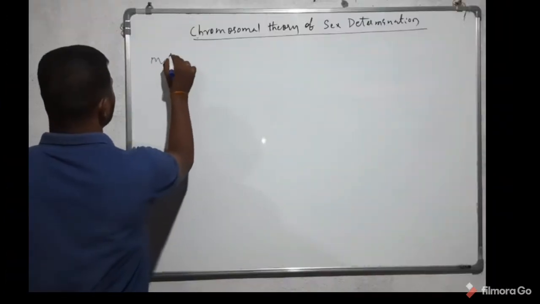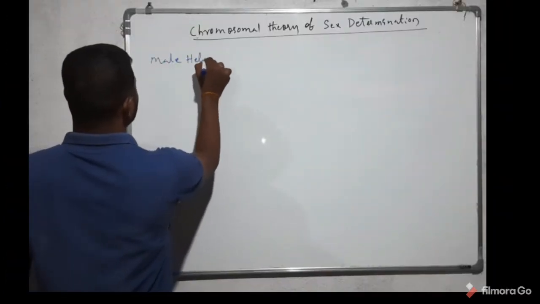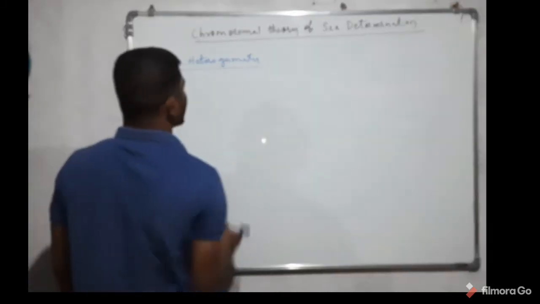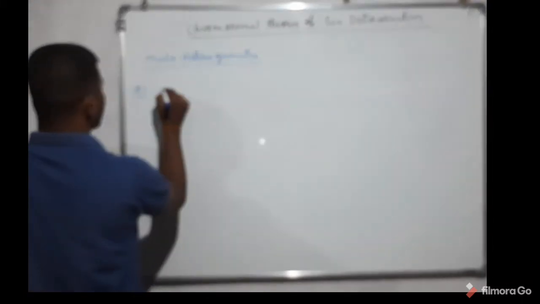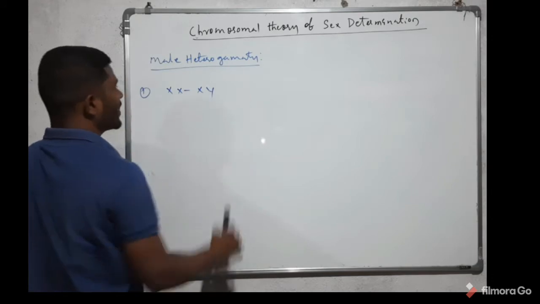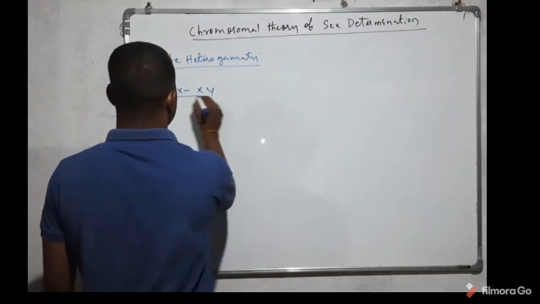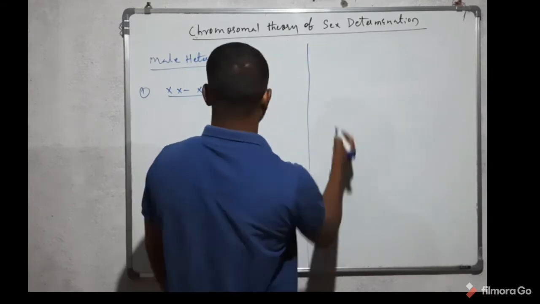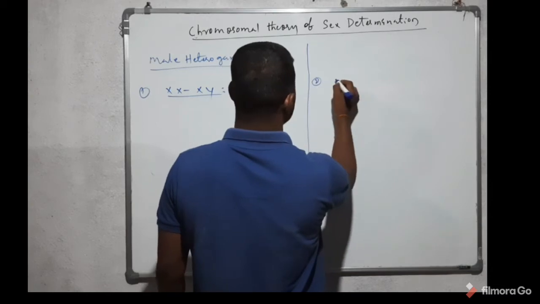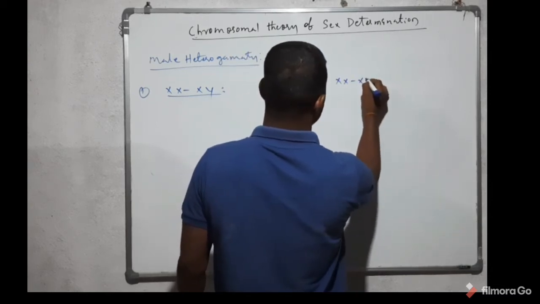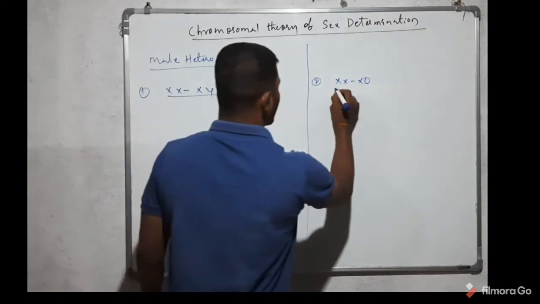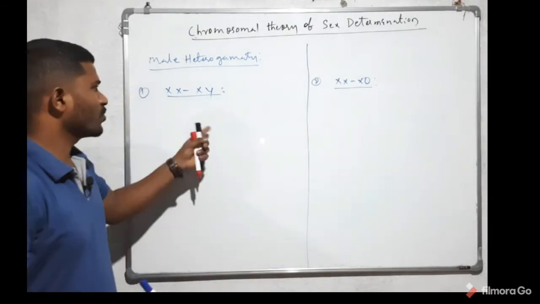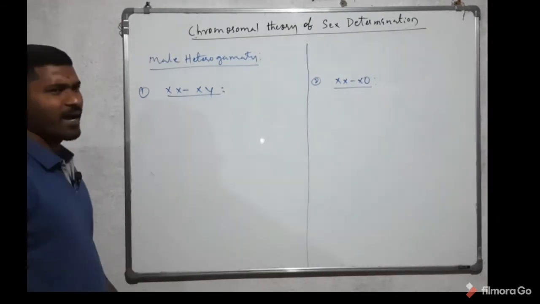Male heterogamety. Two types of examples are there. One is the XX XY type, and the second example is the XX XO type of heterogamety. We will compare the differences between these two. Number one, XX XY type.